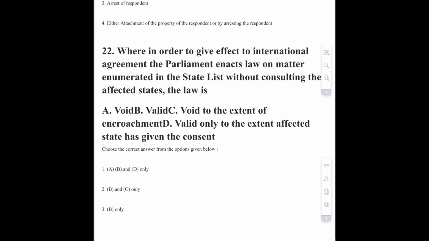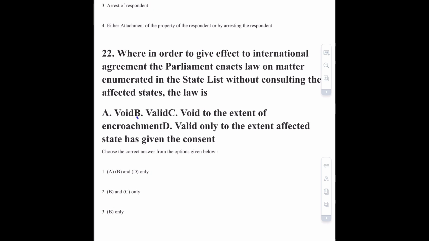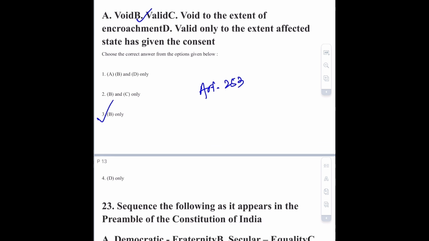Now moving towards question number 22, that is where in order to give effect to international agreement, the parliament enacts law on matter enumerated in the state list without consulting the affected states. The law is option A is void, option B is valid, option C is void to the extent of encroachment, and option D is valid only to the extent affected state has given the consent. The correct answer of this question is valid. So option number 3 is correct, and this is given in Article 253 of the Constitution. This is directly mentioned there, so it will be valid.